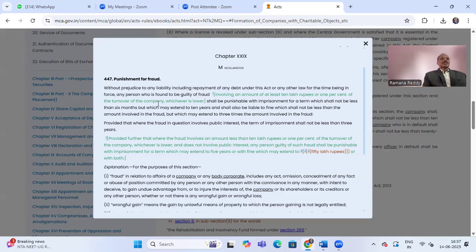If any of the officers is involved in fraud, imprisonment is there and a fine is there. Provided that where the fraud in question involves public interest also, the term of imprisonment shall not be less than 3 years, minimum 3 years.